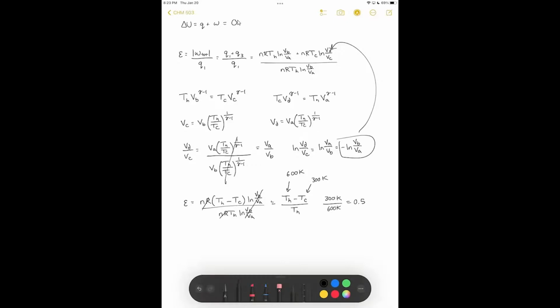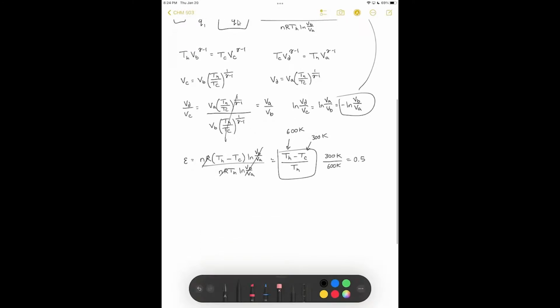We also notice something that is interesting here, and it probably doesn't seem interesting to you, but we can show this. Here, our engine efficiency was equal to the ratio of heats, but down here, the engine efficiency is also equal to the ratio of temperatures. So we can set these things equal to each other. We can say that Q1 plus Q3 over Q1 is equal to TH minus TC over TH. These two things are both equal to the engine efficiency, so they're both equal to each other.